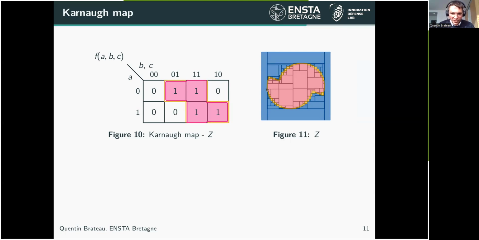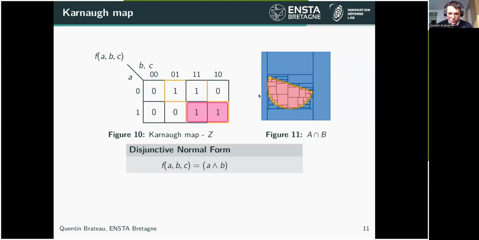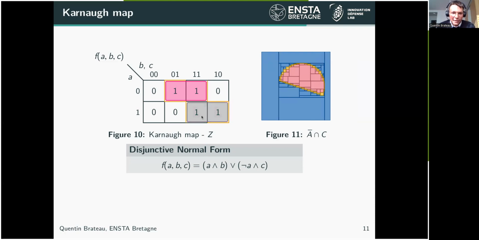If we try to use the disjunctive normal form, as before, to build this paving, we get A and B, which corresponds to A inter B on the paving, and on the Carnot map to this pink box. Then there is B and C and not A, so this pink box for not A and C. There is this paving corresponding to this expression, and that corresponds in the Carnot map to this pink box.